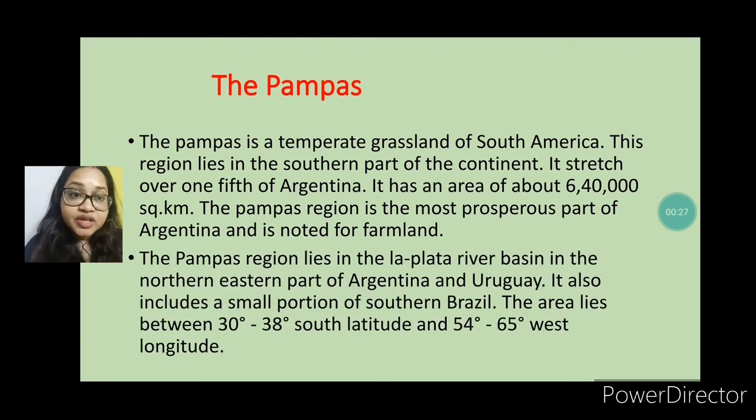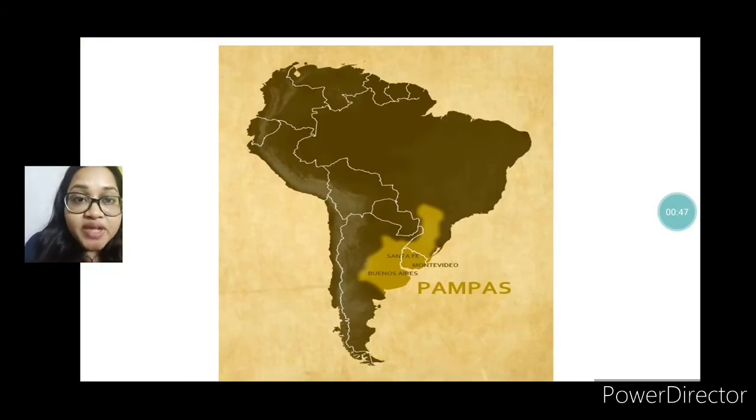The Pampas region lies in the La Plata river basin in the northeastern part of Argentina and Uruguay. It also includes a small portion of southern Brazil, and its area lies between 30 to 38 degrees south latitude and 54 to 65 degrees west longitude.